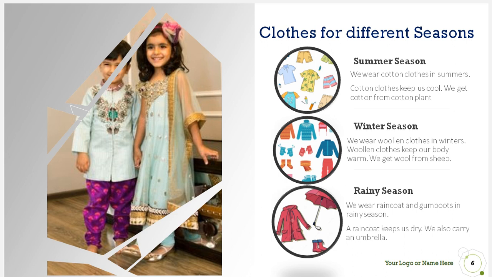Sometimes we also carry an umbrella, and the umbrella keeps our body dry. This is the clothes that we wear according to the season.